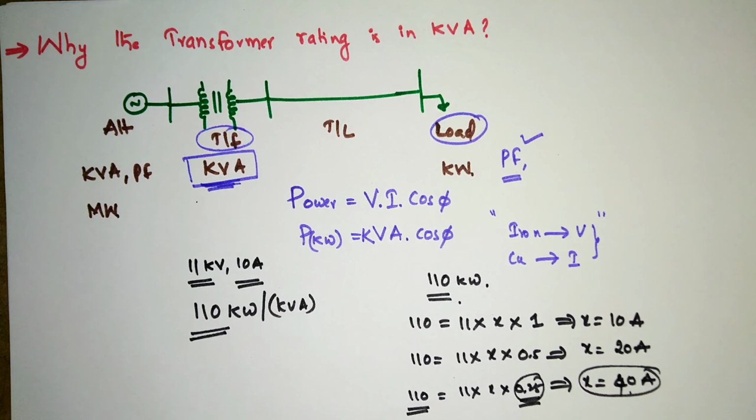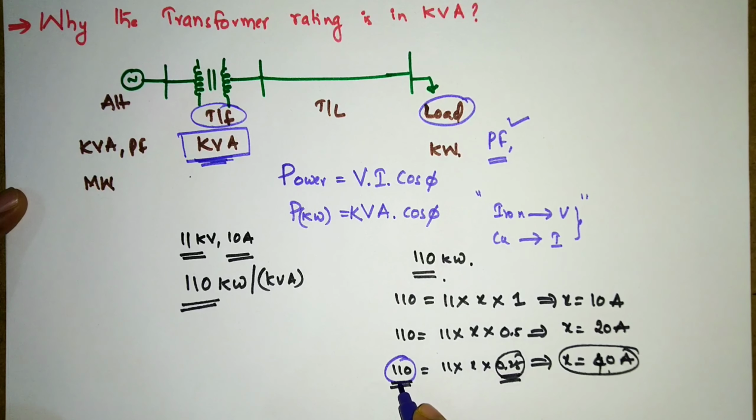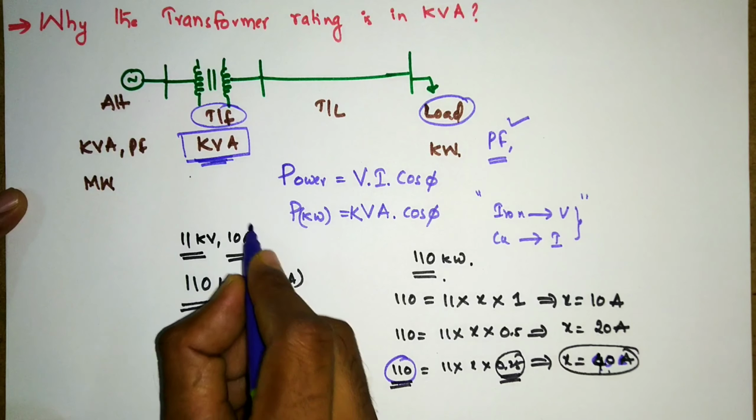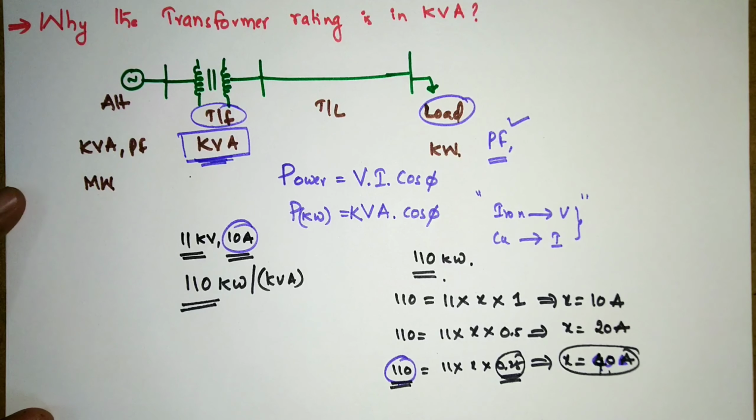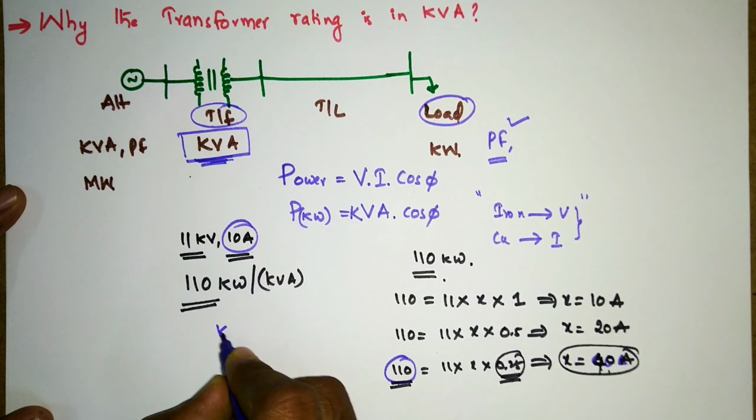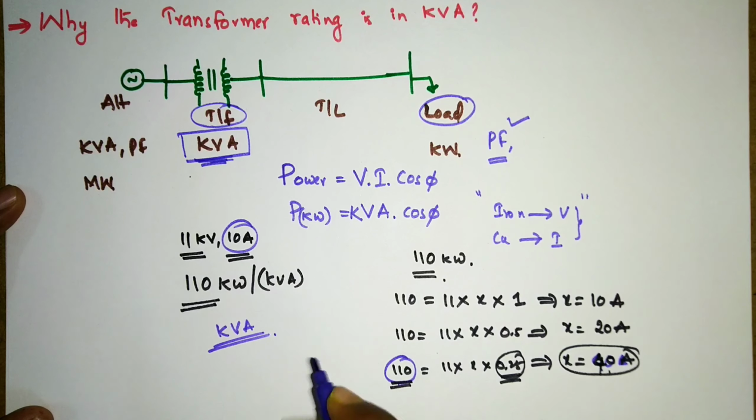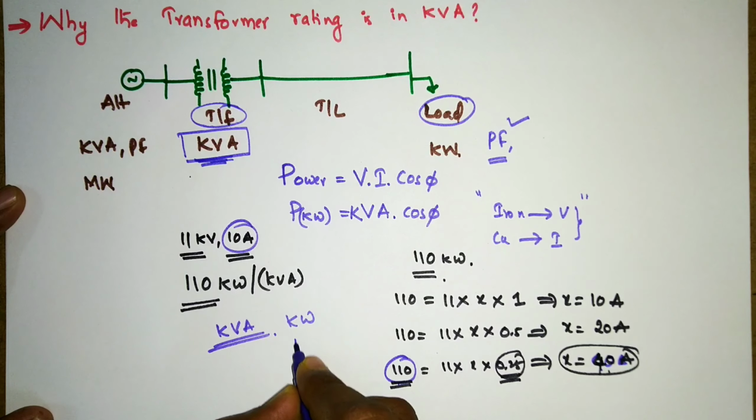For satisfying this 110 kilowatts, the load has to draw 40 amperes, but the transformer is designed for only 10 amperes, so it will be damaged. Because of that reason, the transformer rating is given in kVA, but not in kilowatts or megawatts.